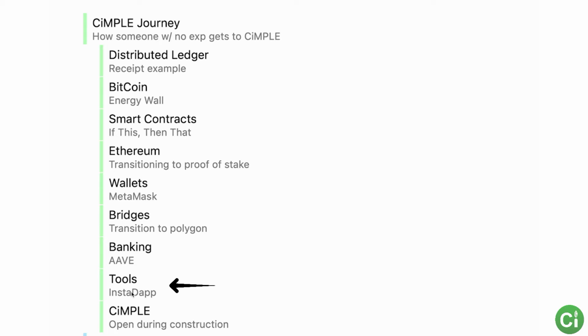And we talked about Instadapp. So remember, Instadapp is sort of the fallback tool. You kind of need it to start the account. You need it to get things going, but then you can use CiMPLE. And if for whatever reason you can't use CiMPLE because it's during construction and maybe things change, and I'll get into things that change, like we had an update today, when I'm showing you this video, it's going to change how I do this video versus how I would have done the video yesterday, right?